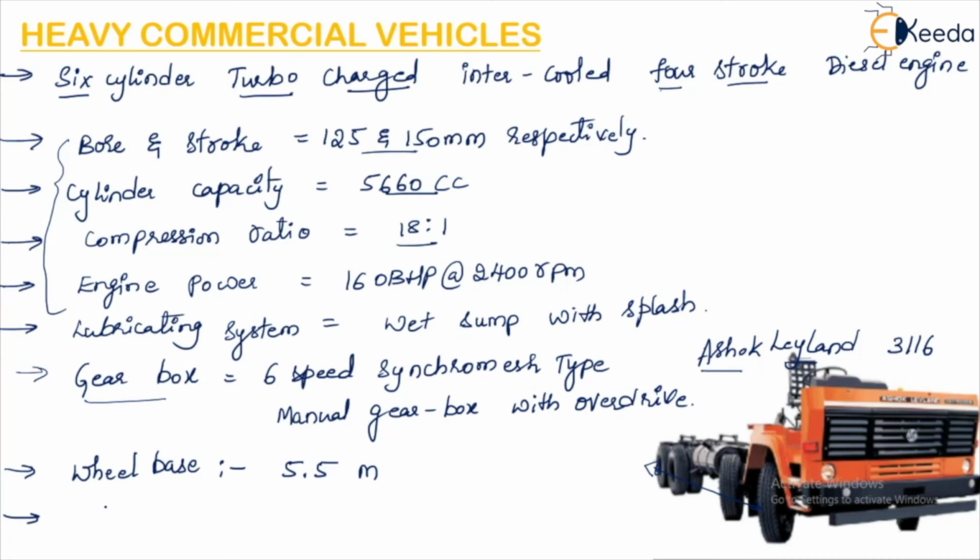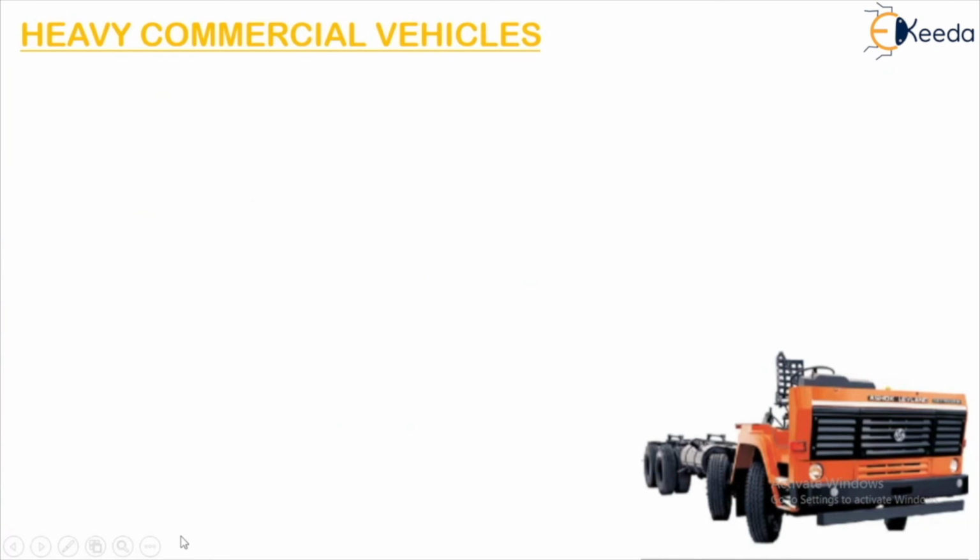Then the length of this truck. The length is measured in this way. So the length of this truck here is 9.8 meter approximately. The width of the vehicle. For all the vehicles, the width will be the same, and even for heavy commercial vehicles, the width, that is measured like this, is the same. It is 2.5 meter only.